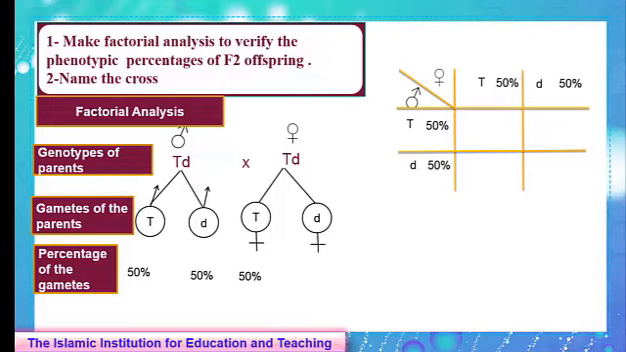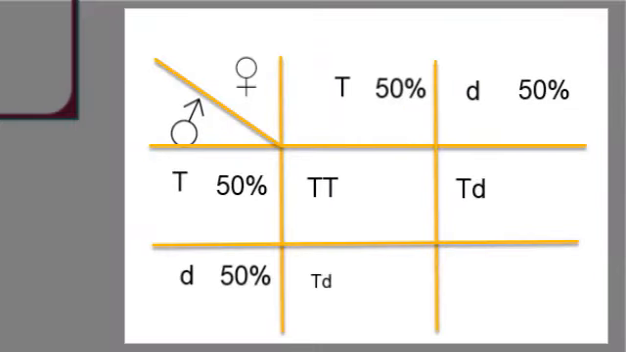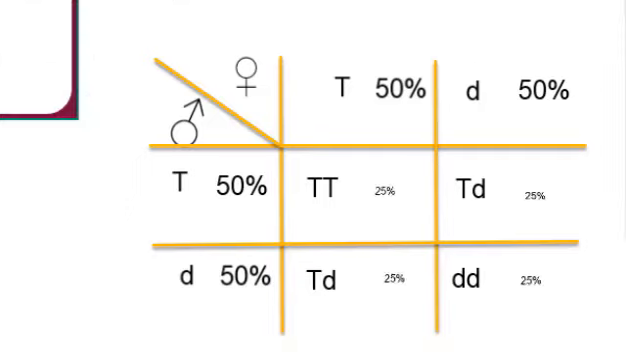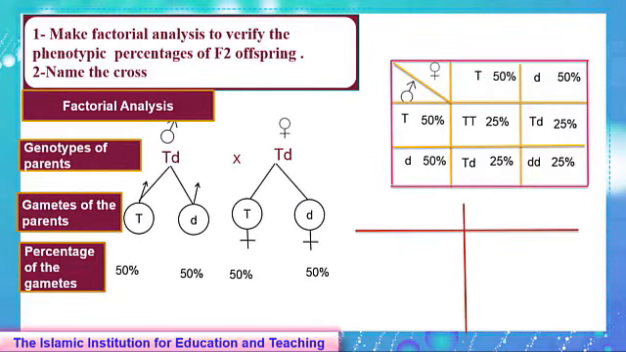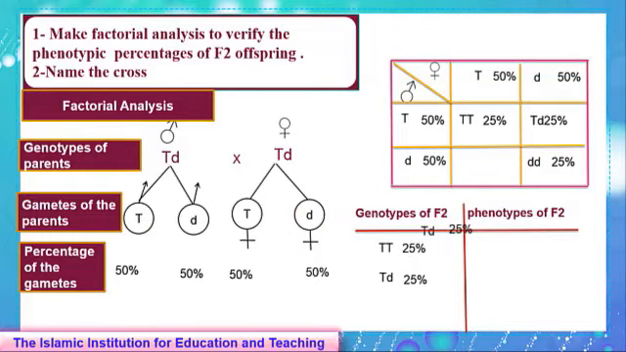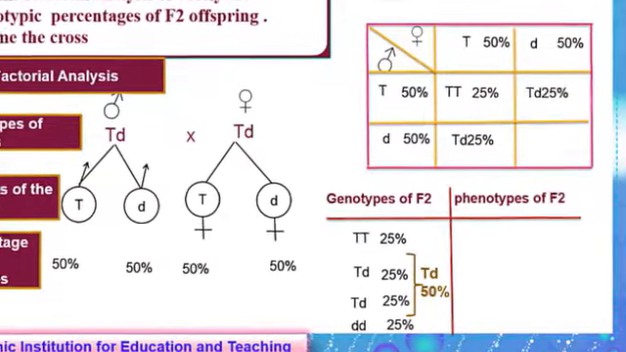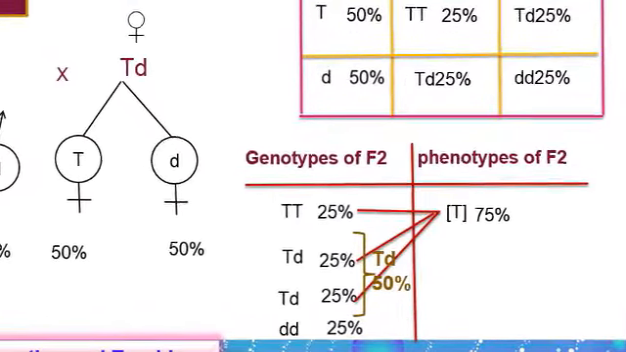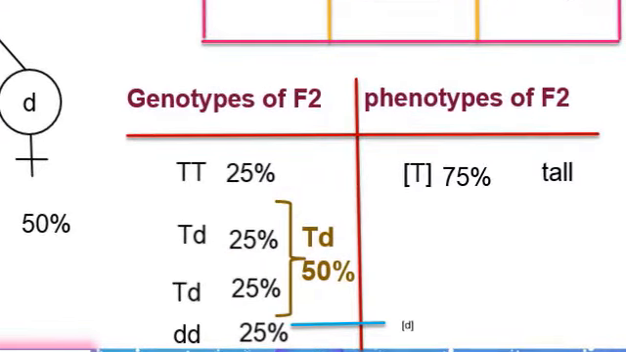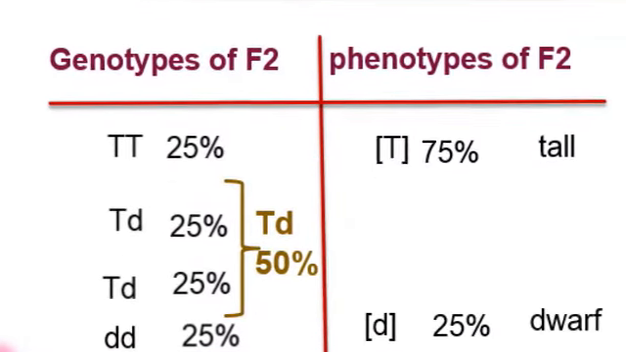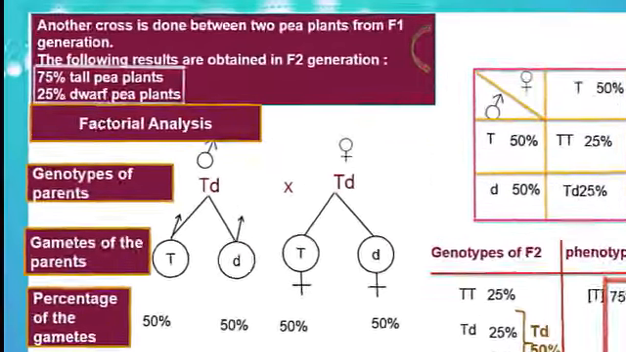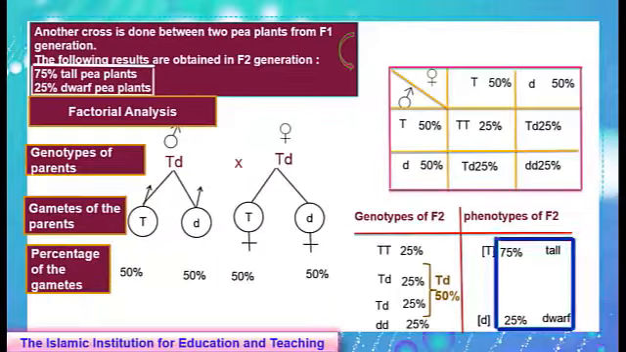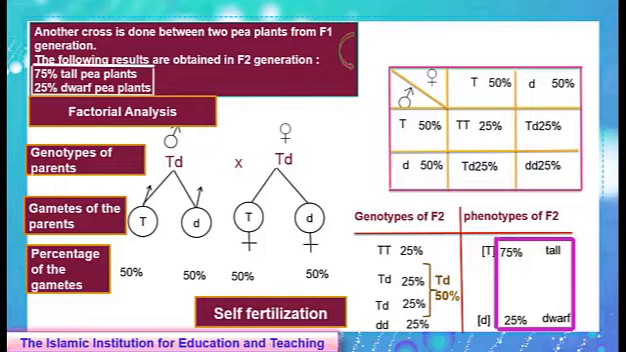Now we fertilize the gametes. They gave us TT, TD, TD, and DD. Each one of them constitutes 25%. The last step is to draw the T-chart of genotypes and phenotypes of F2 offspring to be analyzed. TT and TD give us T, which is tall, and forms 75%, while DD gives us D, dwarf, and forms 25%. As you notice, the results in the factorial analysis verify the phenotypic percentages of F2 in the given. This cross is called self-fertilization.